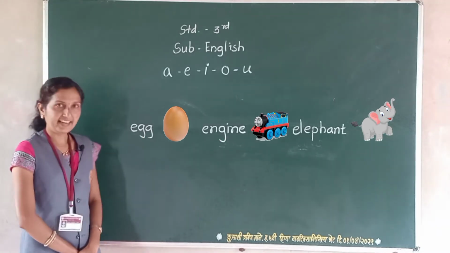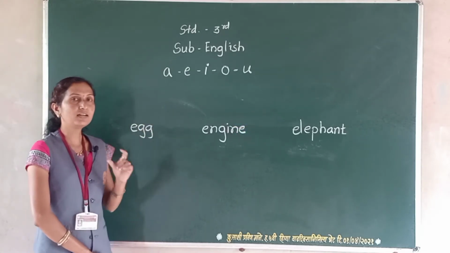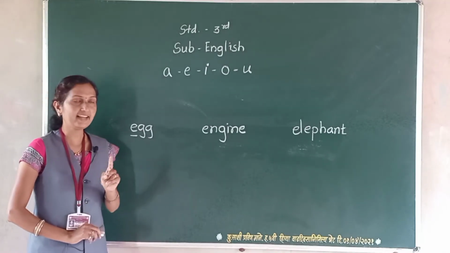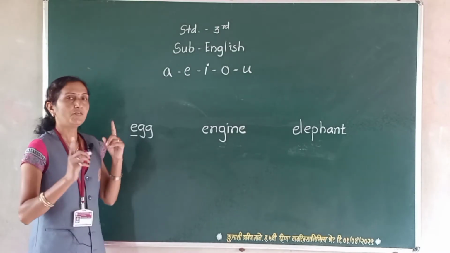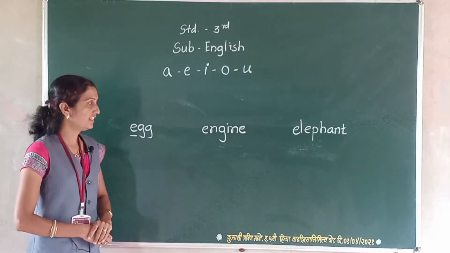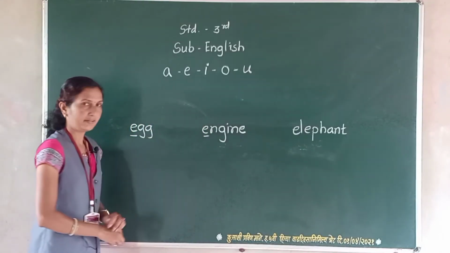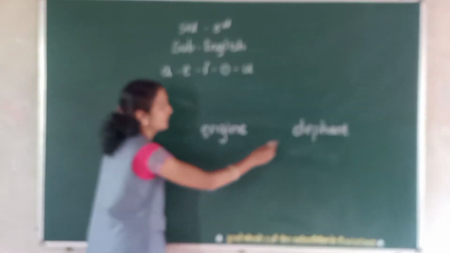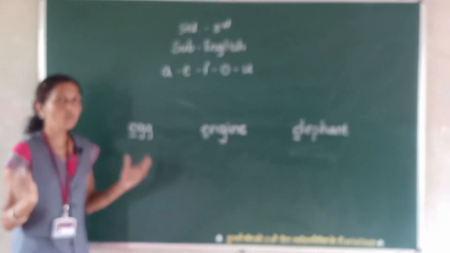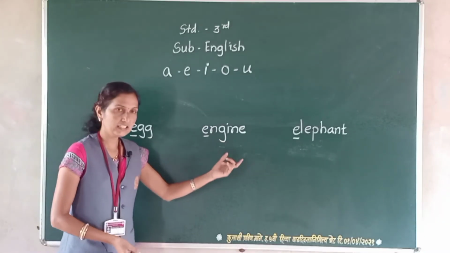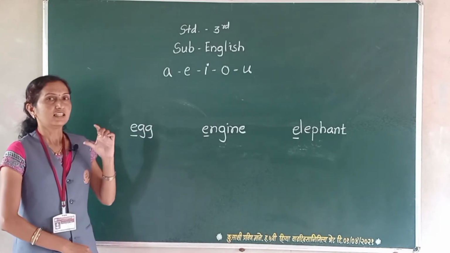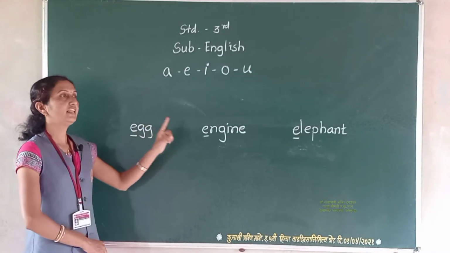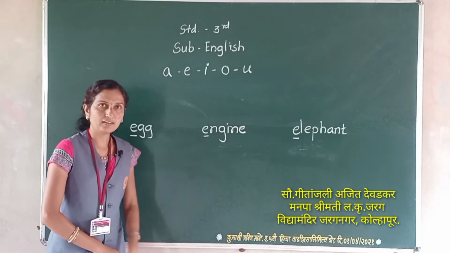The first letter of the word egg is E. The first letter of the word engine is E. And the first letter of the word elephant is E. E for egg, E for engine, E for elephant.